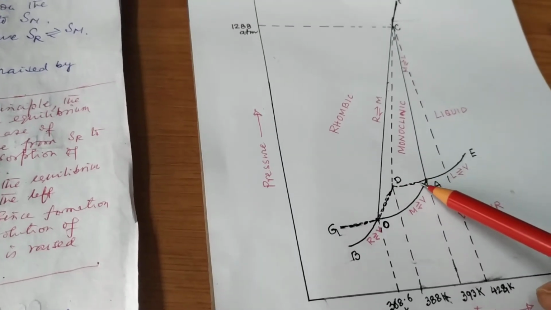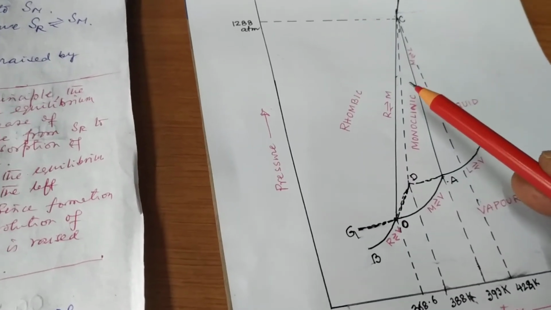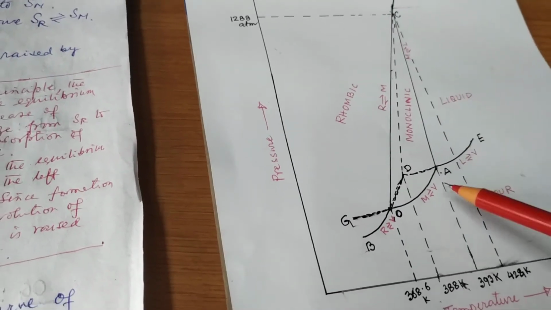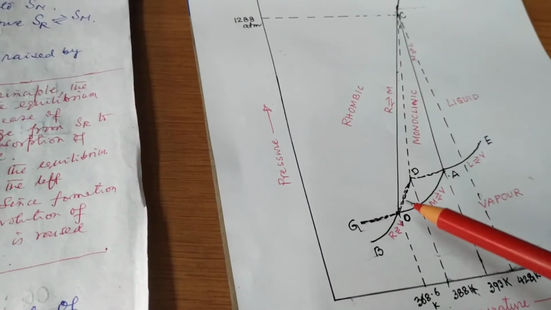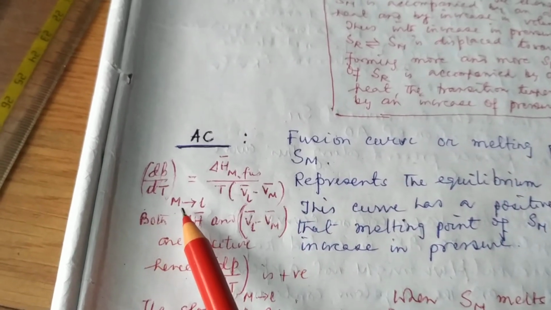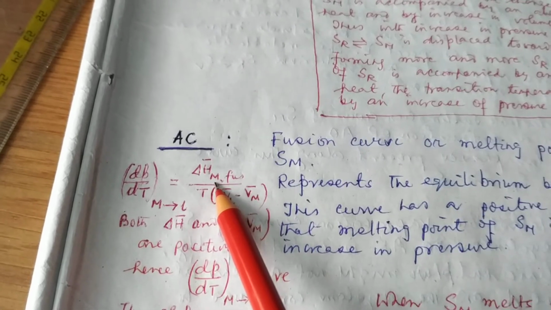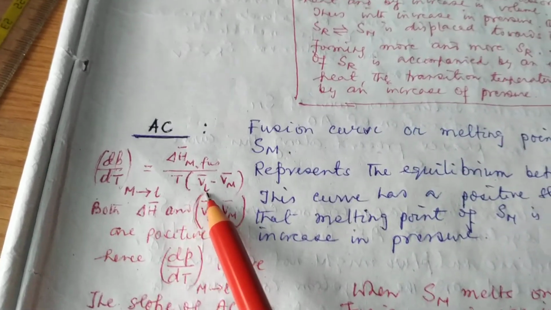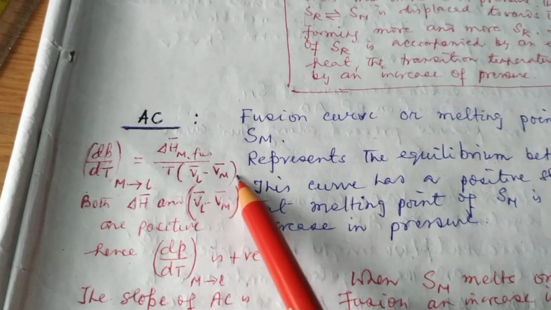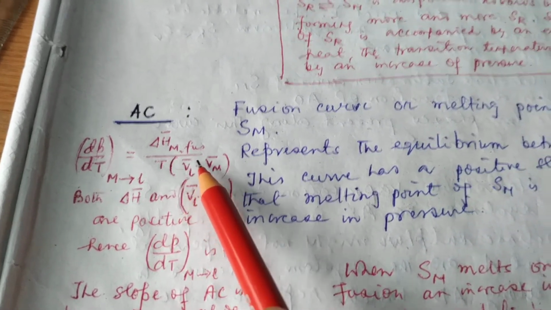Now, AC and OC both have positive slopes, but the slope of AC is larger than that of OC. Why? Let us see. dP/dT for monoclinic to liquid equals delta H of fusion of monoclinic sulfur divided by T times (Vl minus Vm). Here Vm stands for the molar volume of monoclinic sulfur, and Vl bar is the molar volume of liquid sulfur.